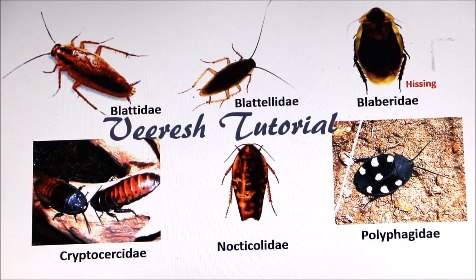Some important families of cockroaches are Blattidae, Blattellidae, Blaberidae, Cryptocercidae, Nocticolidae, Polyphagidae. Blaberidae produces hissing sound, particularly the Madagascar hissing cockroach is known for its hissing sound production. It produces sound through spiracles which are present on the abdomen.